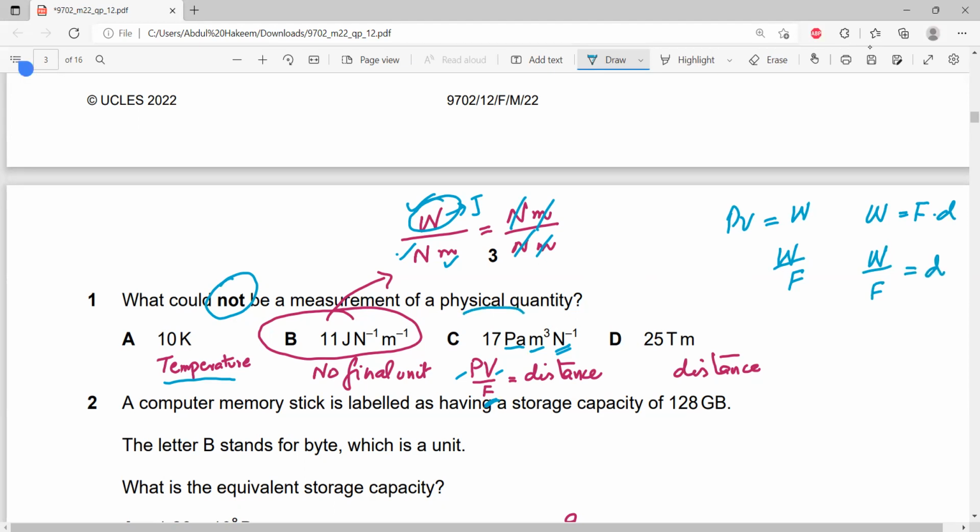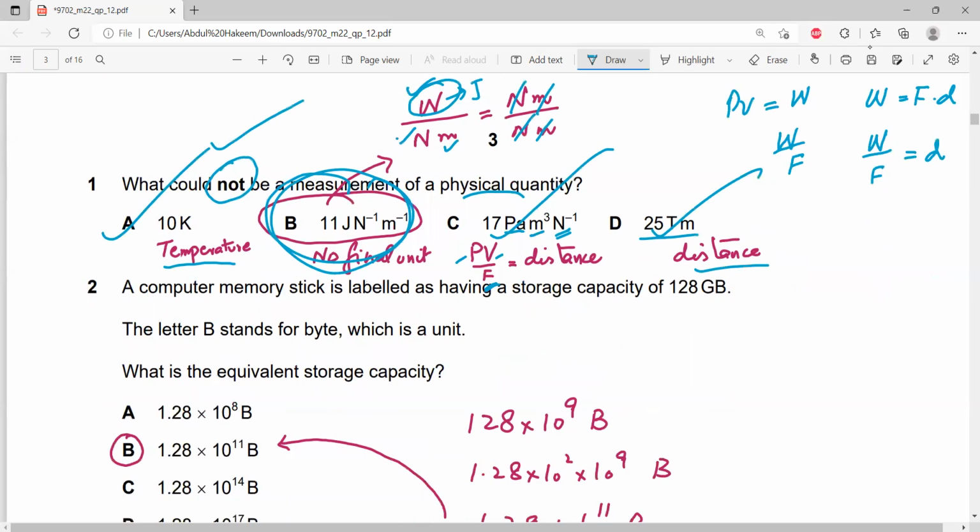So this C is a distance. It's a physical quantity. And then simply this 25 terameter is definitely a distance. So we have to choose the one that's not a physical quantity. So the answer is B. A, C, and D are physical quantities, and B is the answer because it's not a physical quantity.